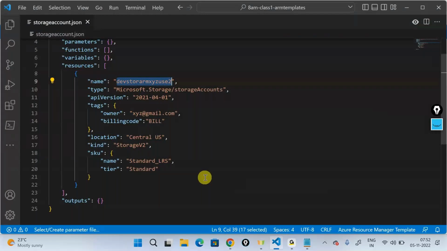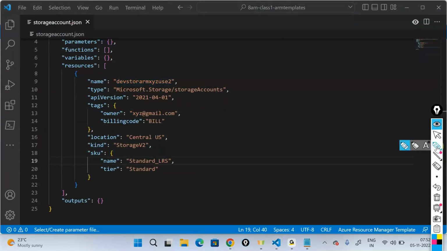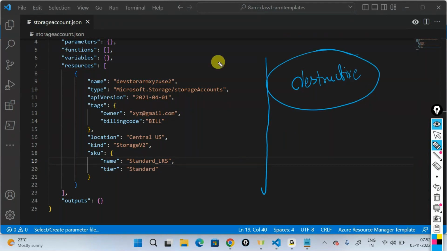So ARM template doesn't work in a destructive model. It's not destructive in nature, it's incremental in nature, where it's telling you that if the resource name that you have is already there in a different region, then I'm sorry, I really cannot create this for you. You'll have to change your name, or put the location back again so that I can validate the same thing here.